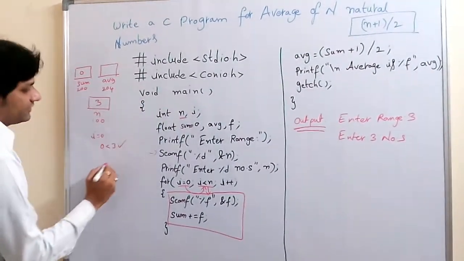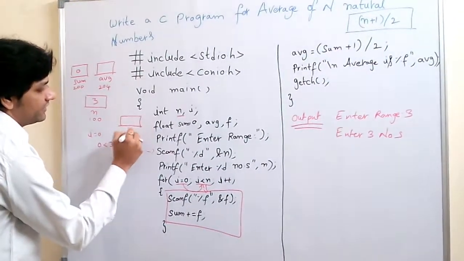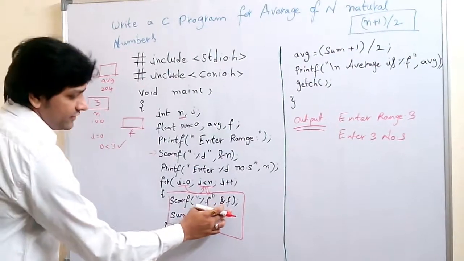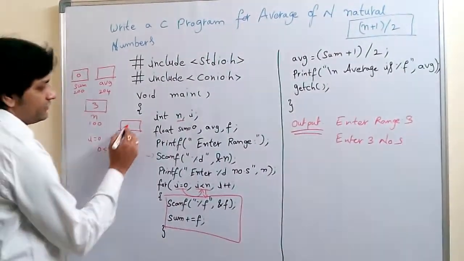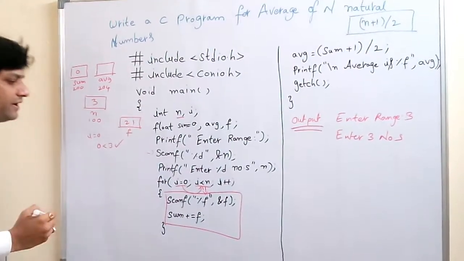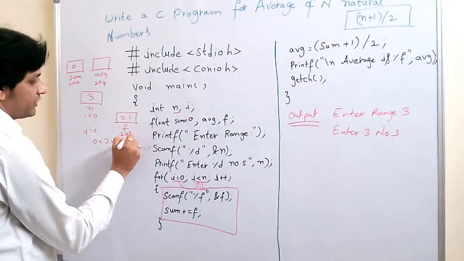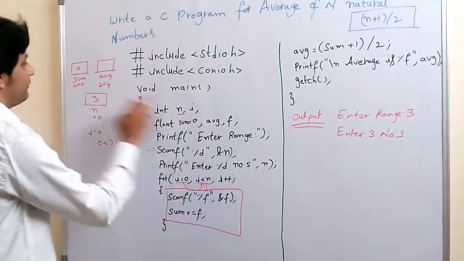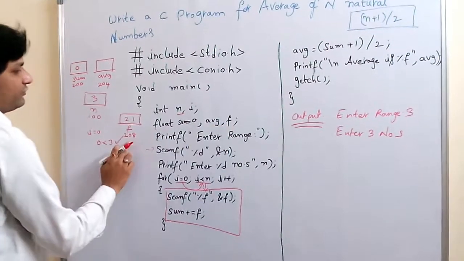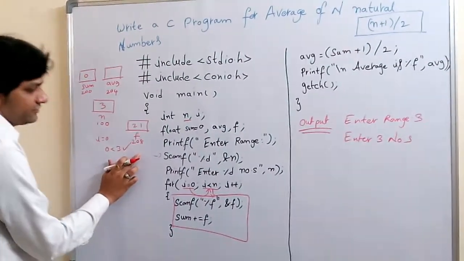I am also taking f here, for entering the fraction value. Now you enter any fraction value, like 2.1, and that is stored in f at address 208, because these are all floats. Sum is 200, average is 204, f is 208, because each takes 4 bytes. That's why I wrote the addresses like this.